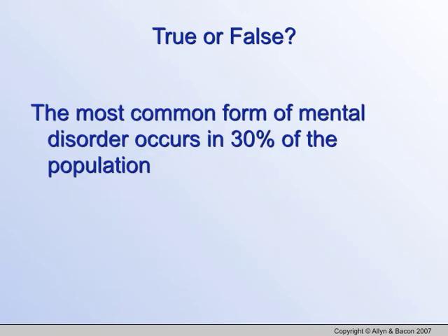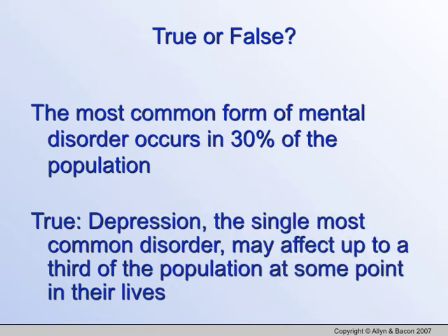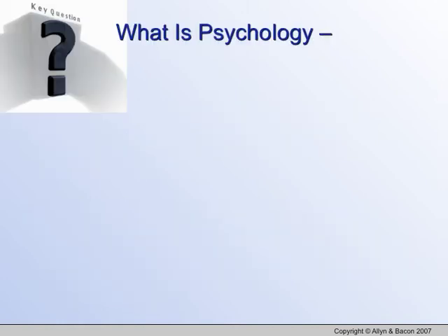The most common form of mental disorder occurs in 30% of the population. True or false? Some of you may be surprised, but this is true. Depression, the single most common disorder. We'll be going into much more detail when we talk about disorders as well as treatments for these disorders. Another psychology question. All of those concepts that we just talked about, those true-false questions, cover a huge spectrum of different concepts in psychology.